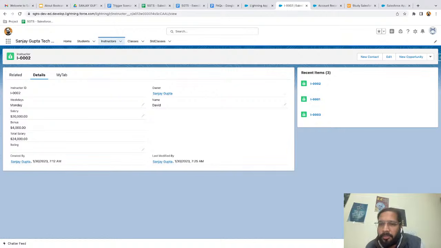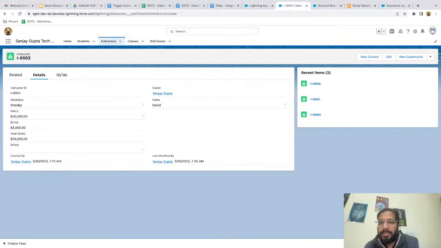How many types of record pages are available in App Builder? I already told you, record page is one. It depends on which type of object you are viewing. If you are viewing account, it will be account record page. If you are on student object, it will be called student record page. So we have one record page, it belongs to different objects.